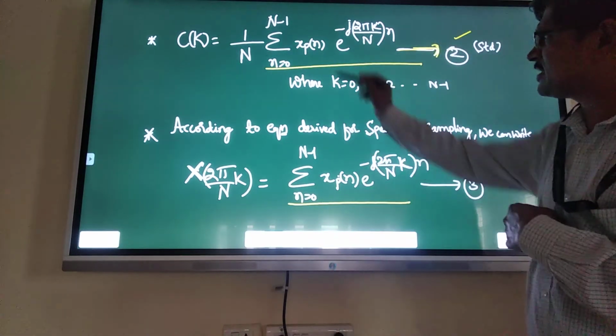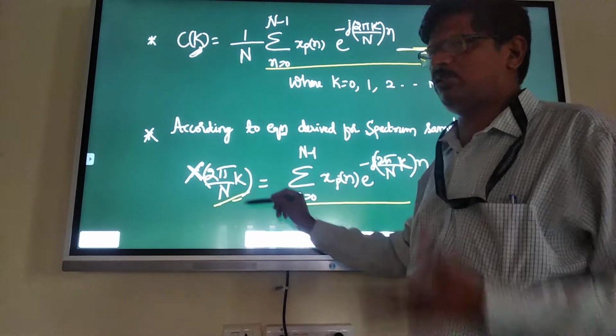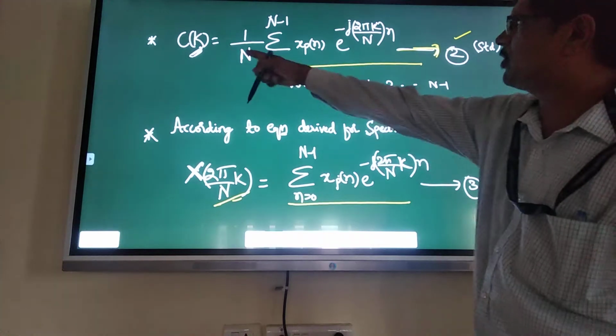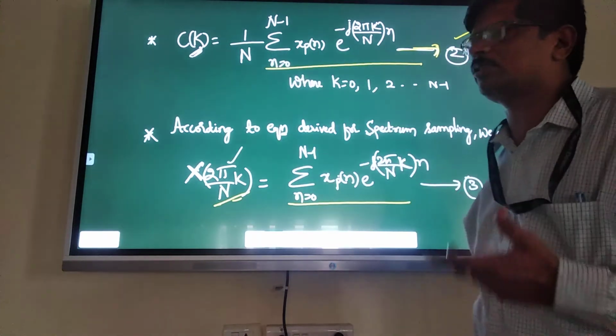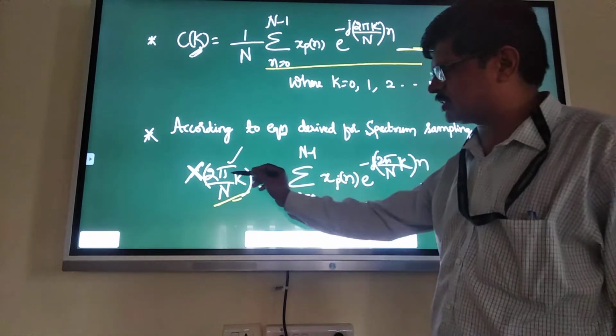Now I want this c of k, the Fourier coefficient, in terms of frequency domain samples. Then what will I do? I have already derived this in my last video, in the frequency sample derivations.